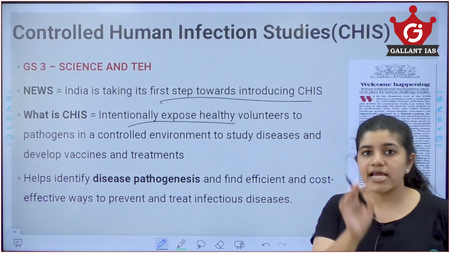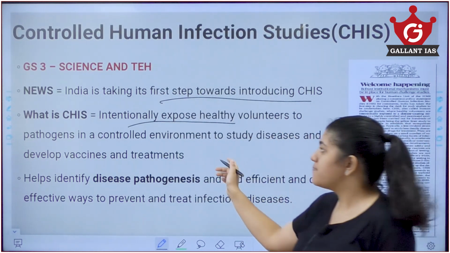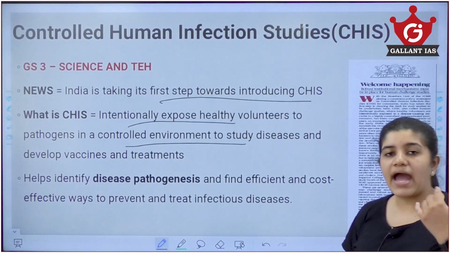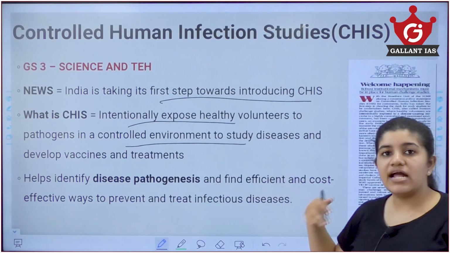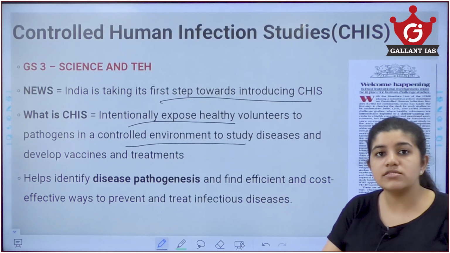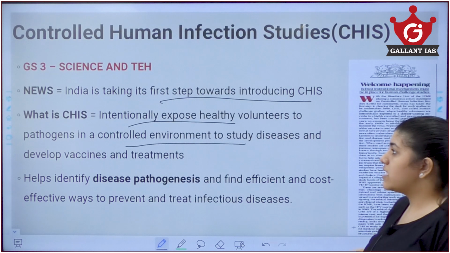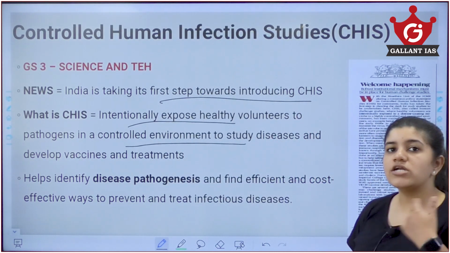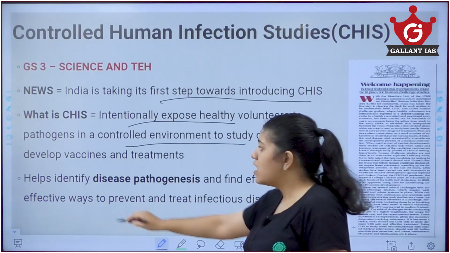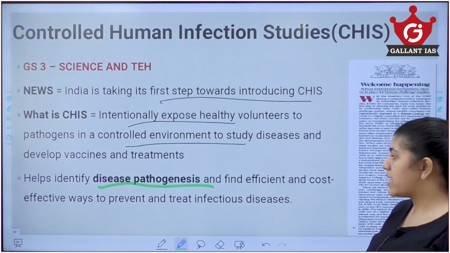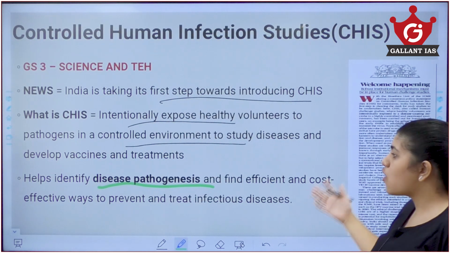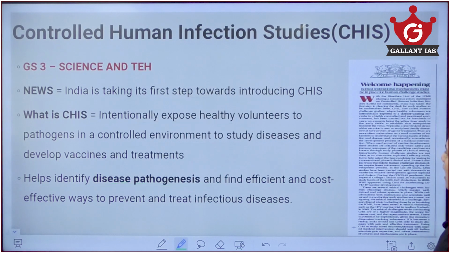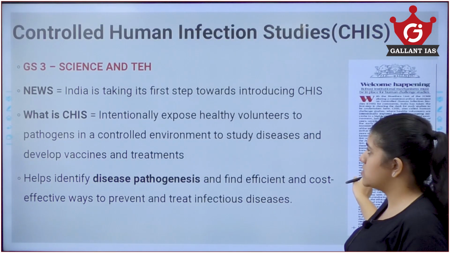It involves intentionally exposing a perfectly healthy human being, in a controlled environment, to pathogens. It could be bacteria or viruses, anything like influenza, rabies or even Zika virus. These pathogens are introduced into the human body to develop vaccines and treatment. This helps identify the disease pathogenesis, and we can find efficient and cost-effective ways to prevent the spread and create perfect treatment methods for the disease.